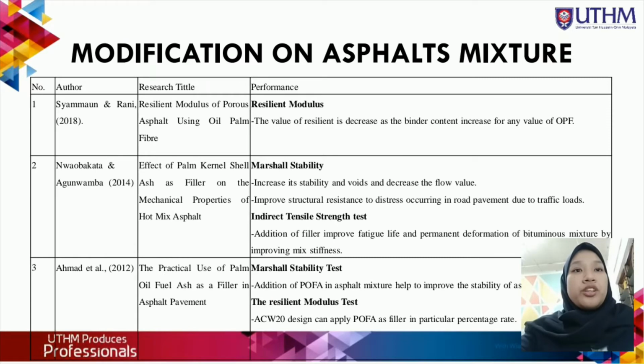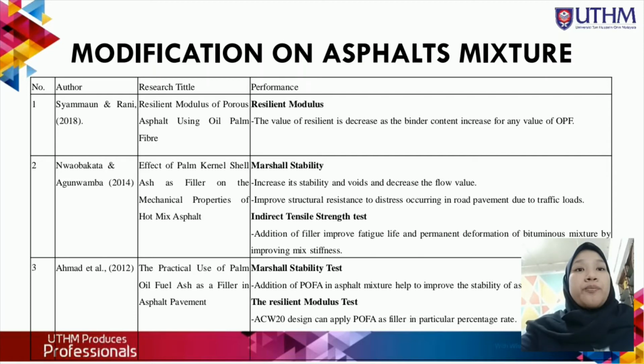Next, we go to the modification on asphalt mixture. First, resilient modulus of porous asphalt using oil palm fiber by Shamoun and Rani. The test they did is resilient modulus.